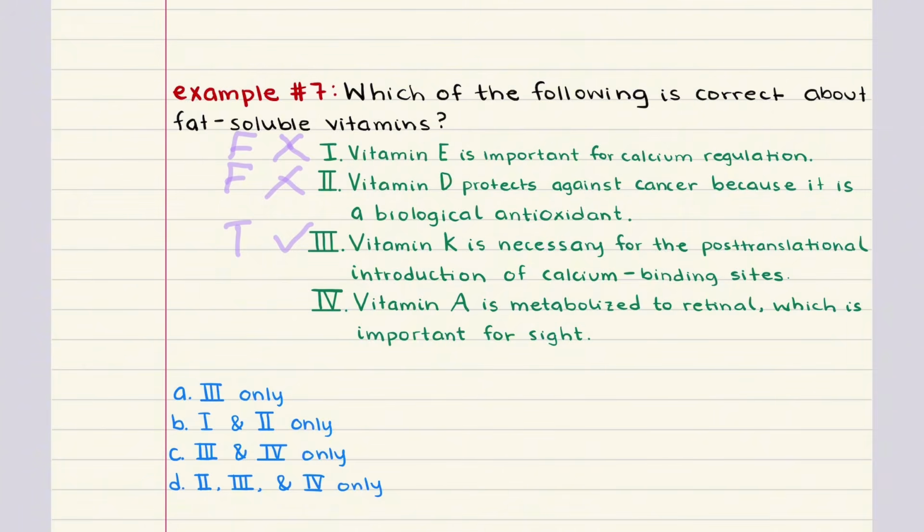Statement 4 says vitamin A is metabolized to retinol, which is important for sight. This is also correct. Vitamin A is converted to retinol. This is a molecule that plays a central role in the visual cycle. So we have 2 true statements out of 4, statements 3 and 4, which makes the correct answer for problem 7, C. Let's move on to problem 8.